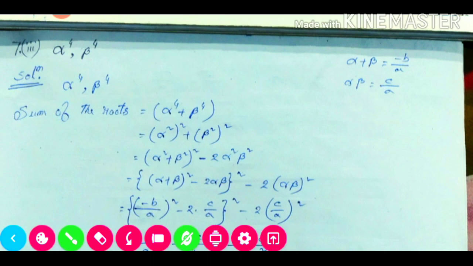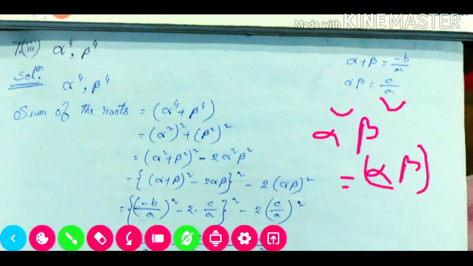Now again, in this portion we are getting the formula again. Here it is alpha square plus beta square, which means our a square plus b square formula. So here a will be our alpha only. So this one will be alpha plus beta whole square minus 2 alpha beta, and this whole square will remain here minus 2 alpha beta. This alpha square and beta square we are able to write as alpha beta whole square. So we have written here alpha beta whole square.